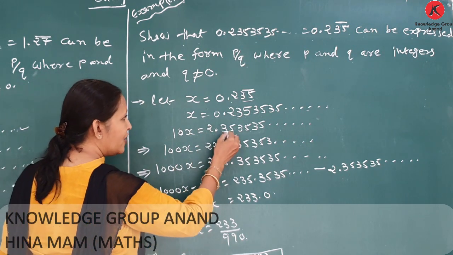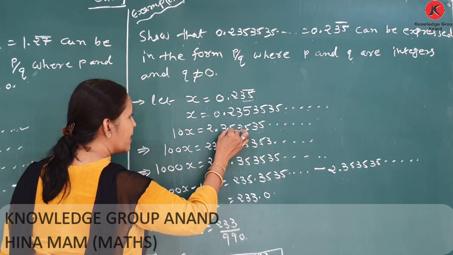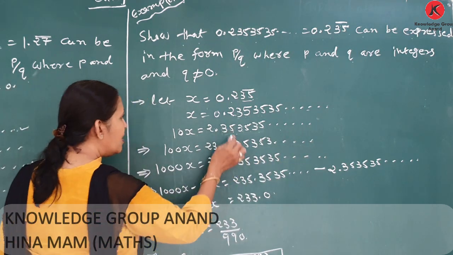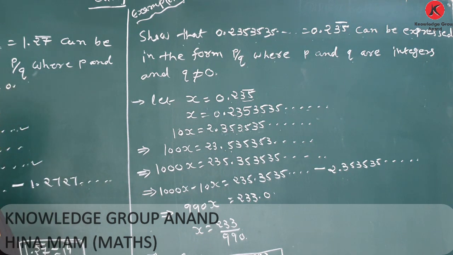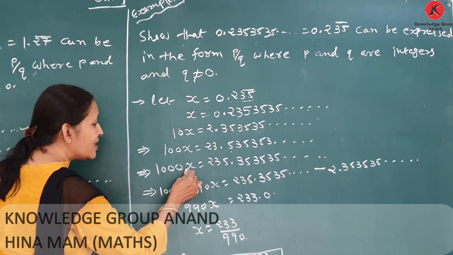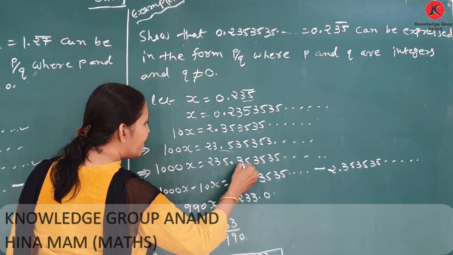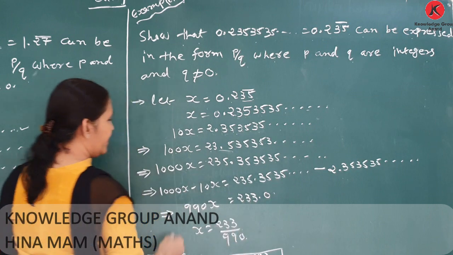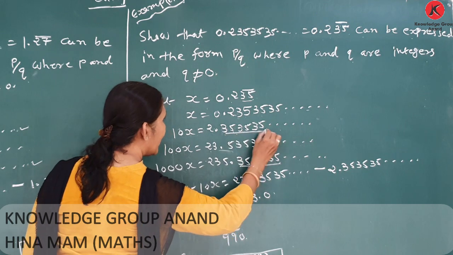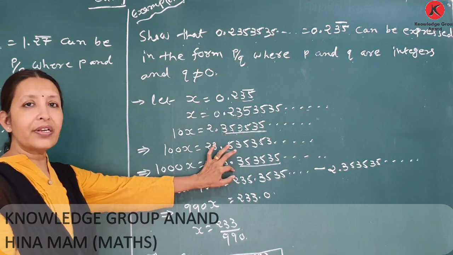100x is equal to 23.535353. The digits after the decimal point are not equal. Therefore, we multiply again by 10. 1000x is equal to 235.353535. Here 353535 and here 353535. Both digits are equal after the decimal.